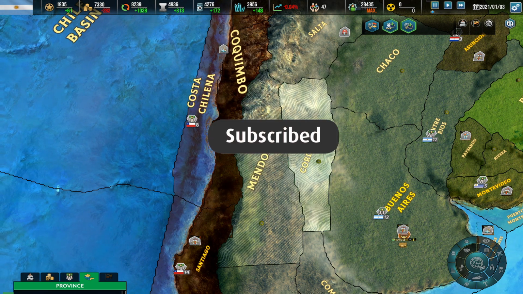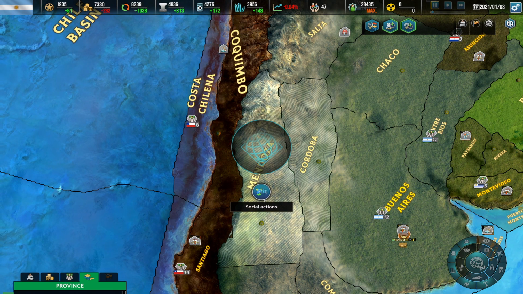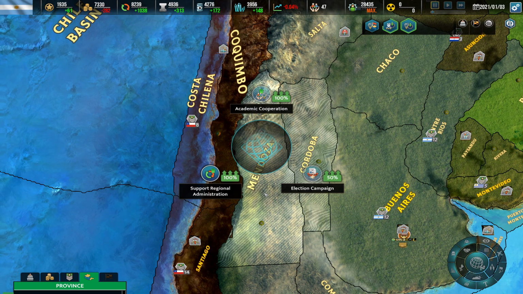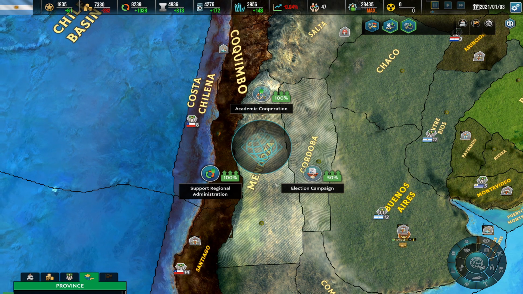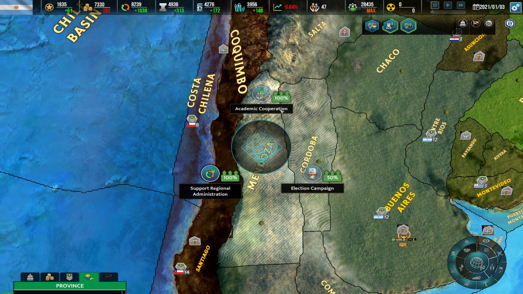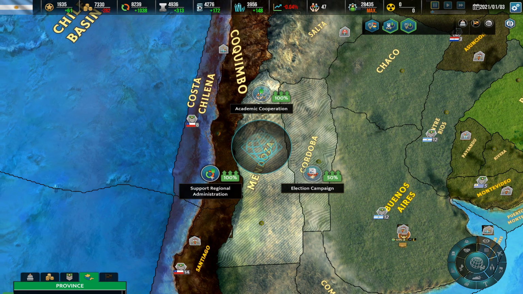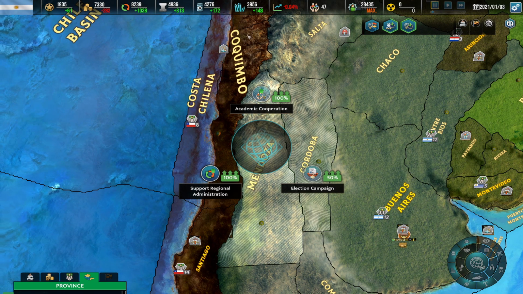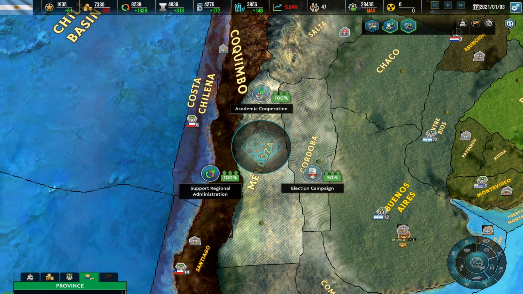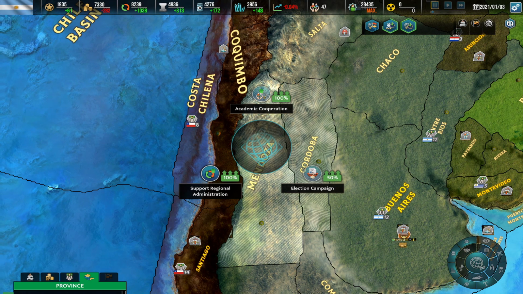Now let's go ahead and check the regional actions. We have just one action here, which is social actions, and we have 3 options. 2 of them are 100%: academic cooperation and support regional administration. Apparently, because of the image here, one is going to increase the AP, and the academic cooperation apparently is going to increase HDI and stuff.